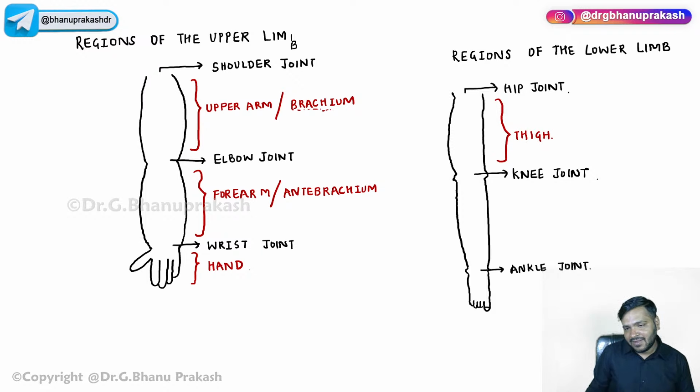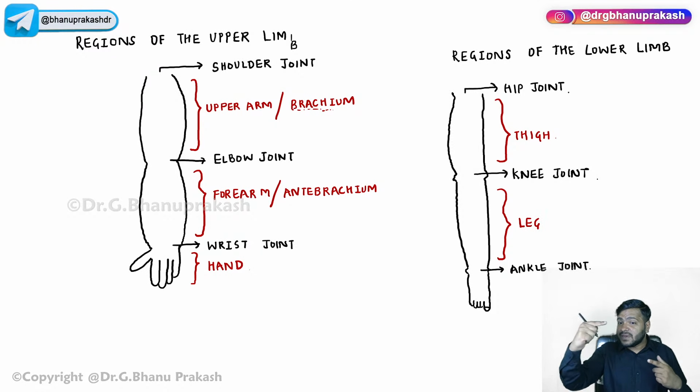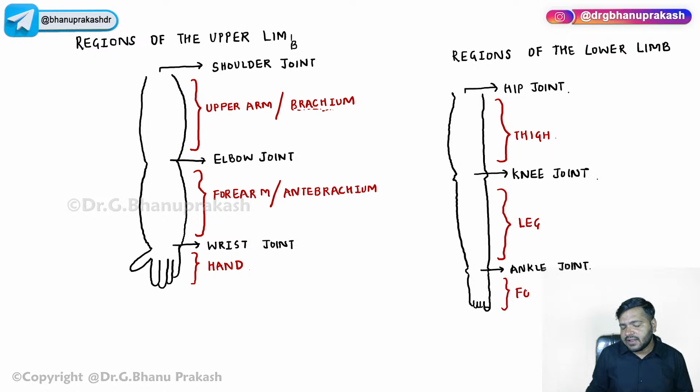Thigh. Right? From the knee joint to the ankle joint, this region is called the leg. Be very clear with the terms. When I say leg, it is from the knee joint to the ankle joint, right? Below the ankle joint, everything comes under the foot.